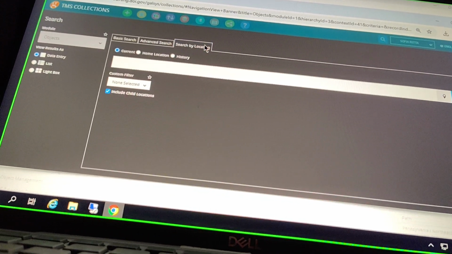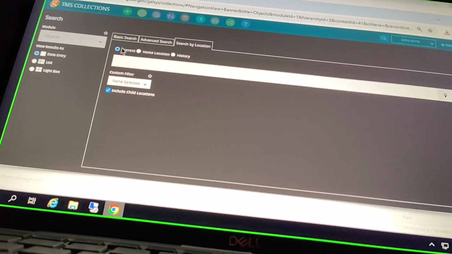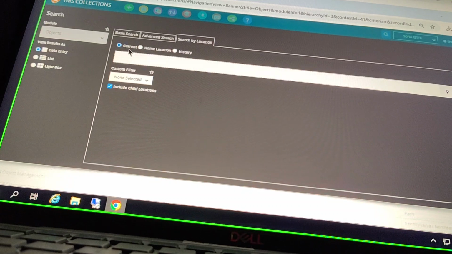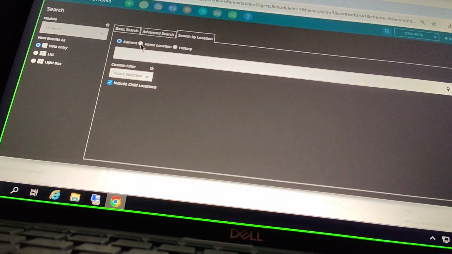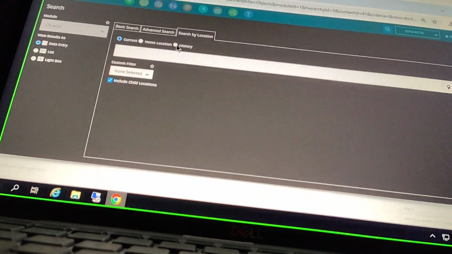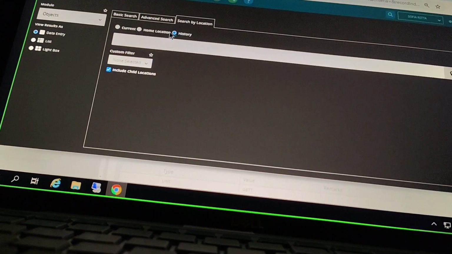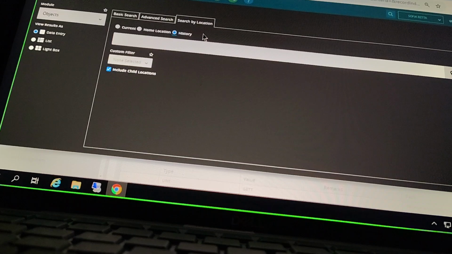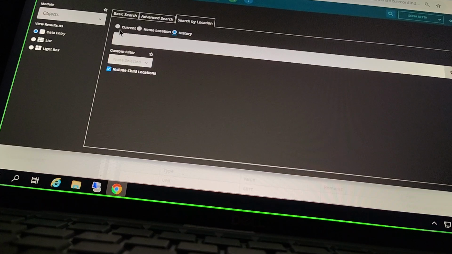When we click over to this tab, we have the option to search by current location, so looking for objects that are currently in whatever location we select here. Home location, which would find objects that are assigned to whatever location we decide here as their home location. Or history, which would look for objects that have been in this location at some point in their location history. So those are the three different options here for searching by location.